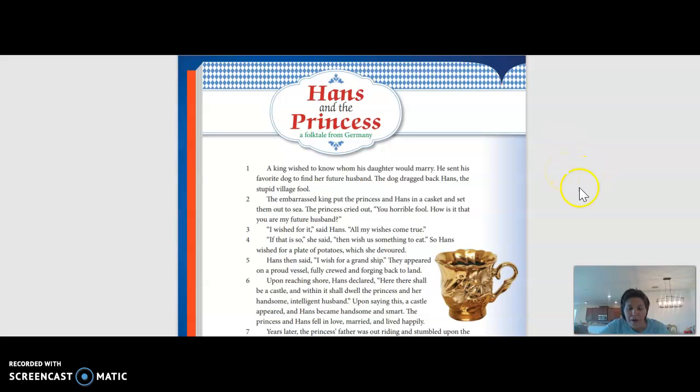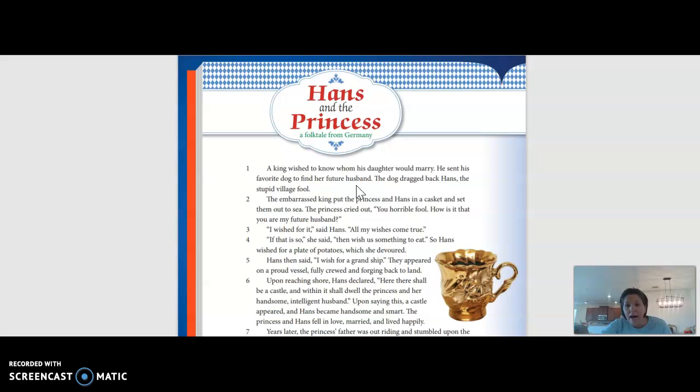Kind of different as well. In Hans and the Princess, this is again a folktale and it's coming from Germany. And just like Javadi and the Princess, there is a village fool. You can see here, stupid village fool. I feel kind of bad for these guys if that's what they're being referred to as, but hey, whatever. The king is pretty upset, right?